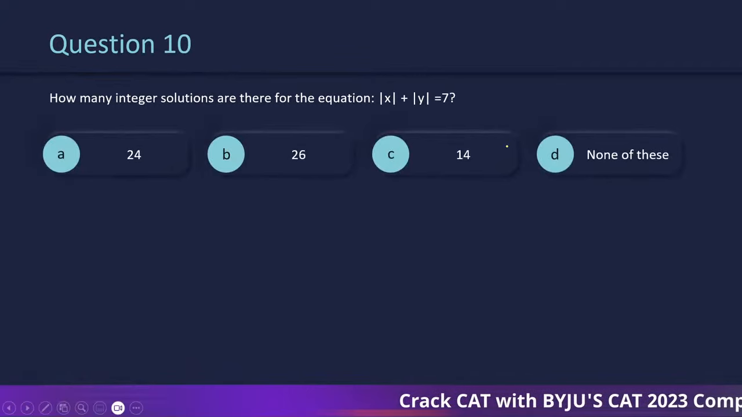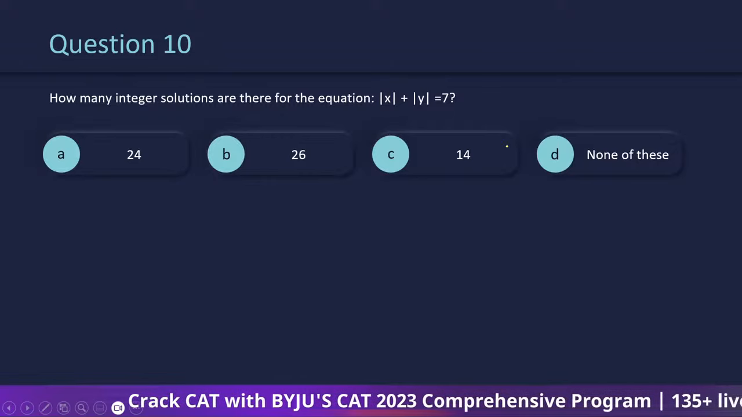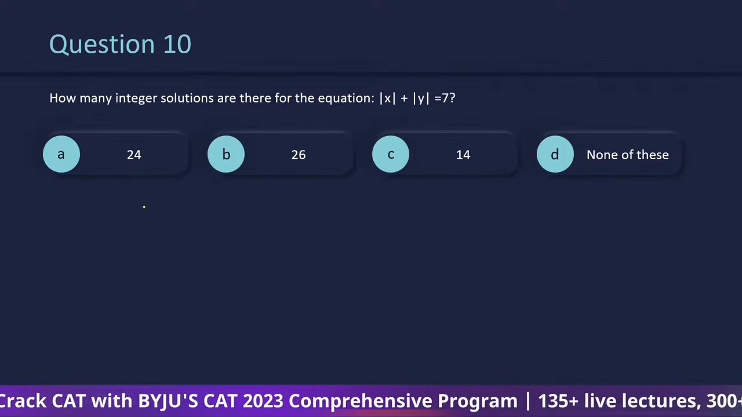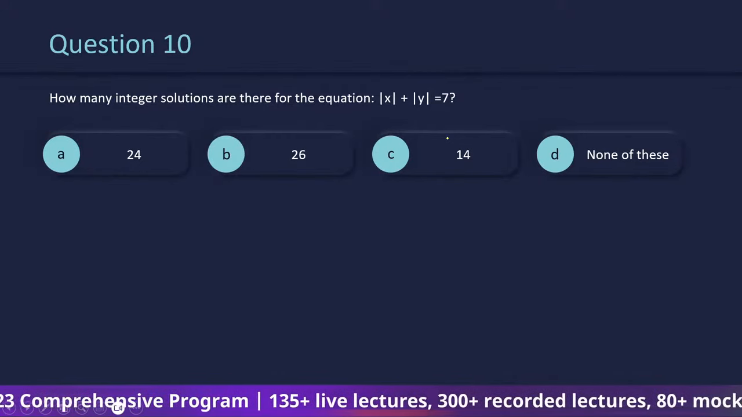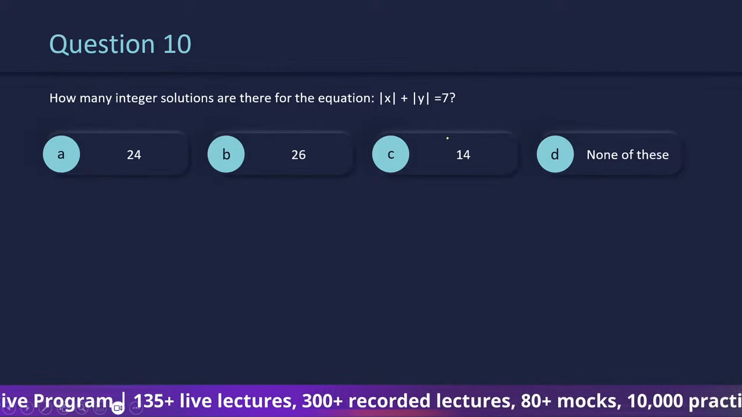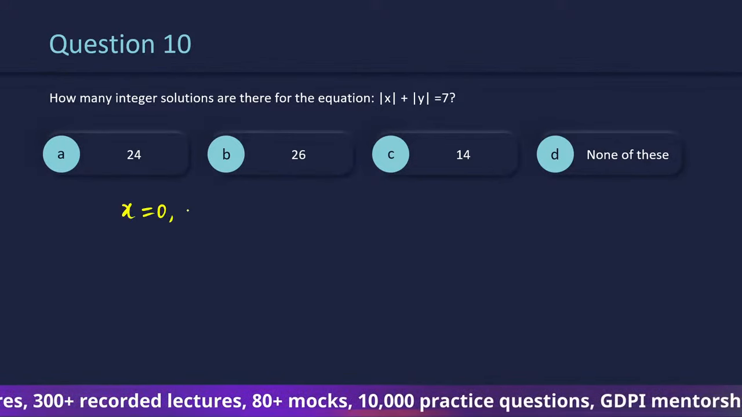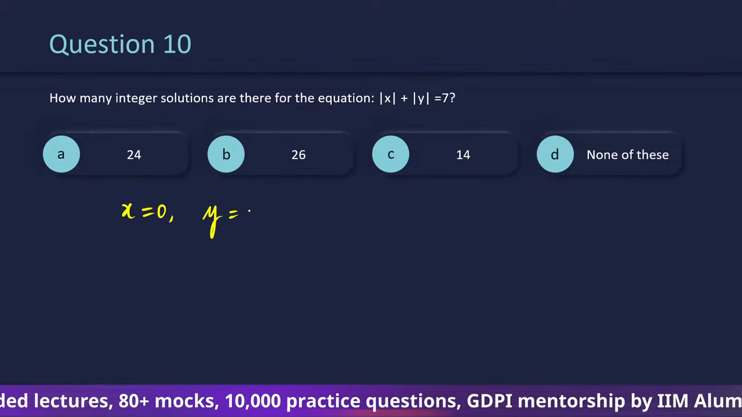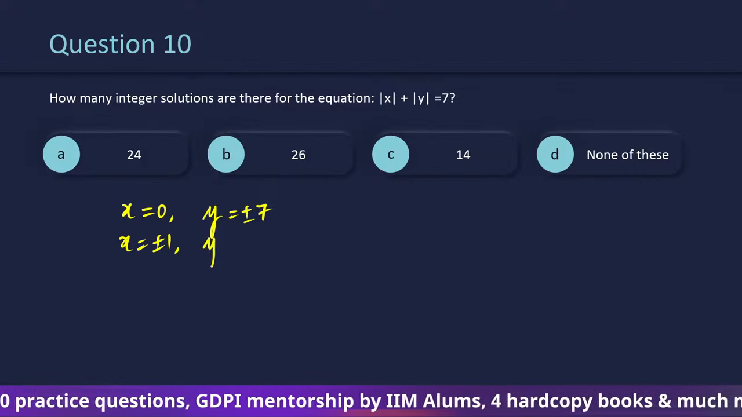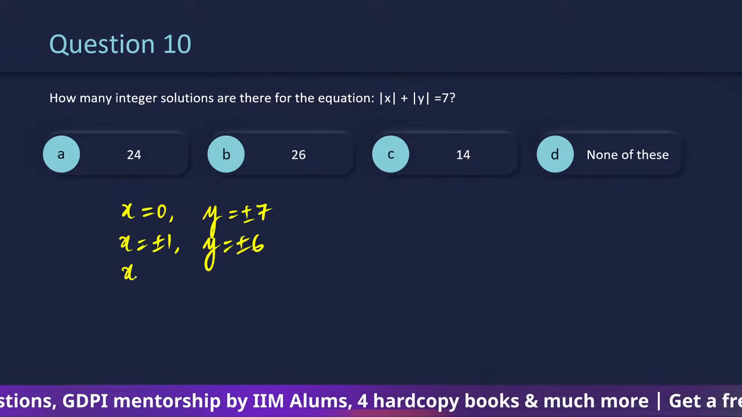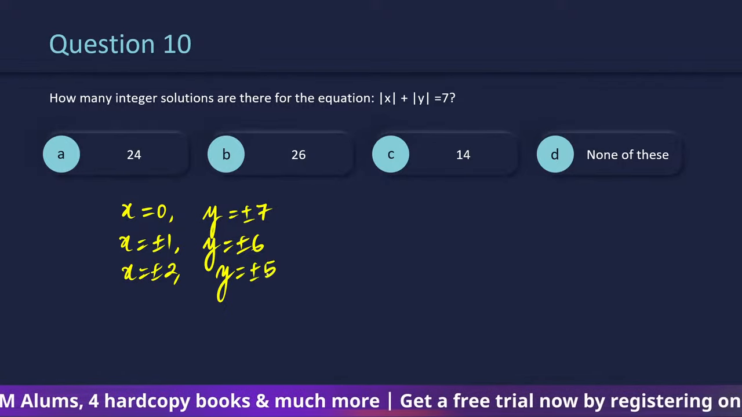Next one is how many integer solutions are there for the equation mod x plus mod y is equal to 7. So what you do in such cases is आपको ग्राफ ड्रॉ करके कुछ नहीं मिलने वाला. What you have to do is straight away start putting in the values. So I'm going to take x is equal to 0. So y is going to be plus minus 7. If x is going to be plus minus 1, y is going to be plus minus 6. If x is going to be plus minus 2, y is going to be plus minus 5.